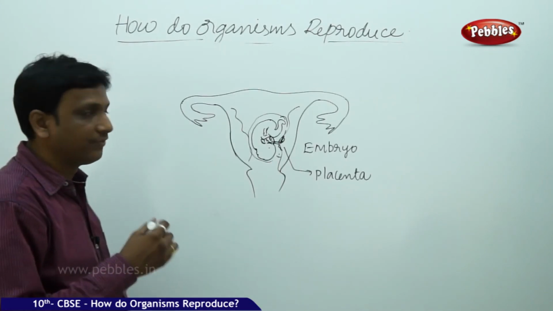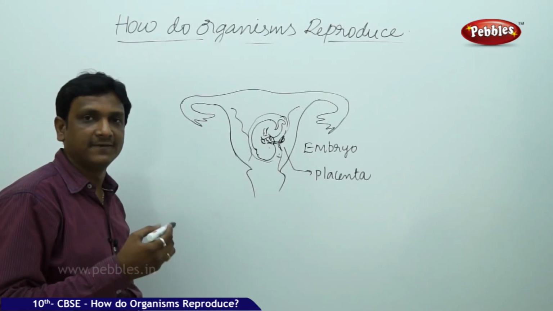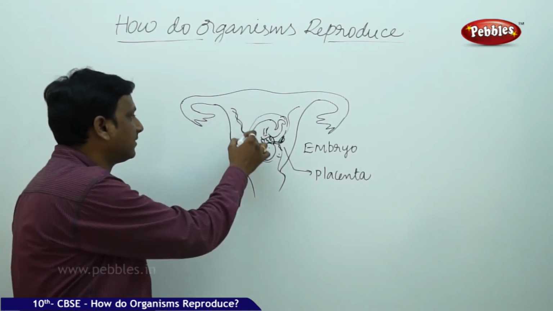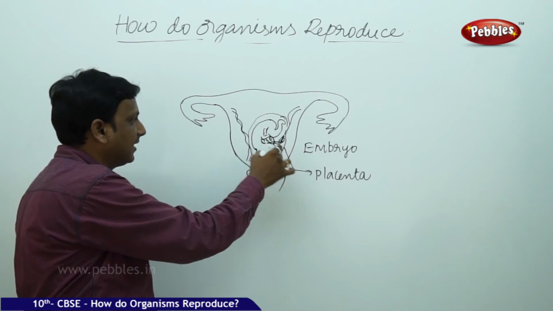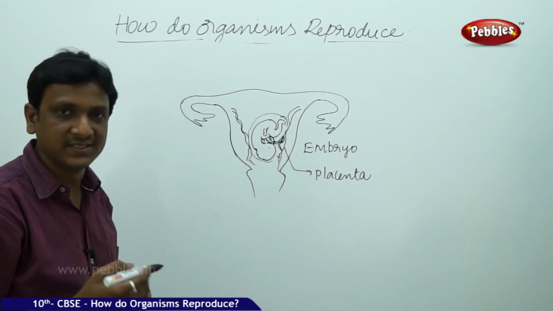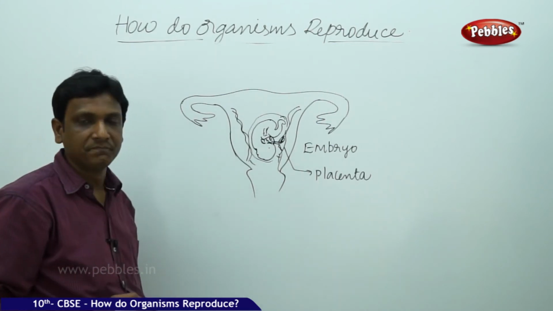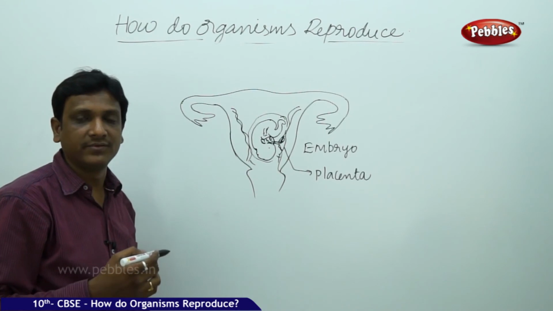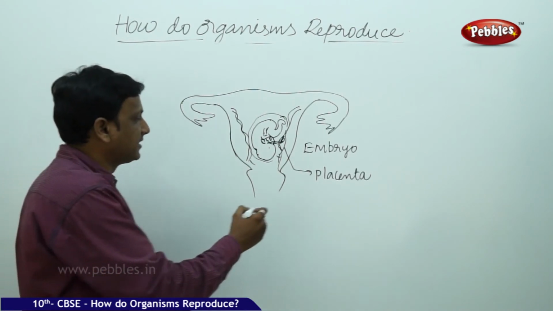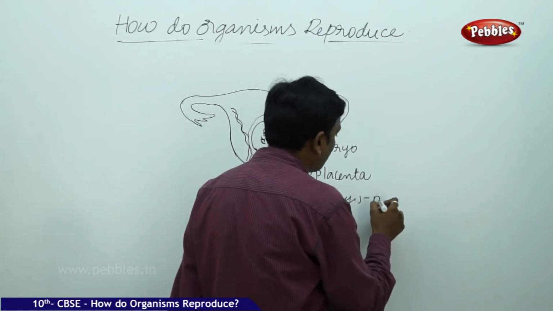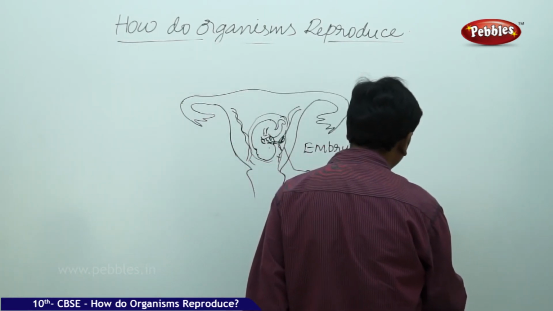So here, we have seen that if fertilization does not take place, then whatever basic arrangements are done in the uterus, the thickening of the lining, the formation of mucus, the formation of the blood vessels, everything is released out in a cyclic manner which takes nearly 1 month or 28 days, and this flushing out takes place for 2 to 8 days, called the menstruation cycle.